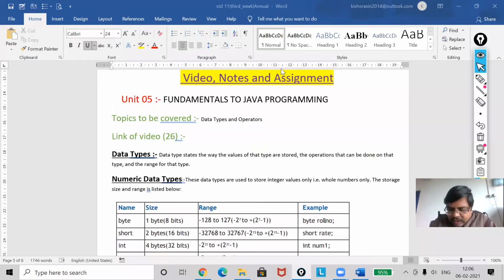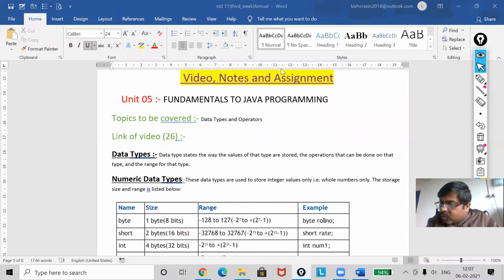If I'm saying token, then it is the smallest unit. The smallest unit that you have in a program will be called a token. Now, there are many types of tokens. So what can they be? First, the keywords. Actually, students, keywords are the reserved words.